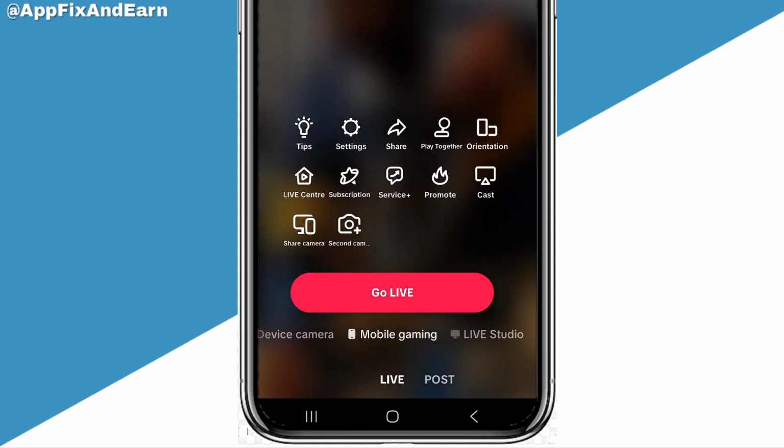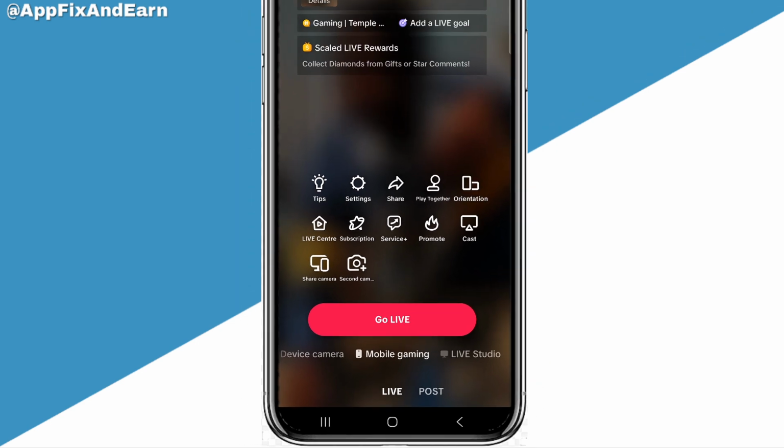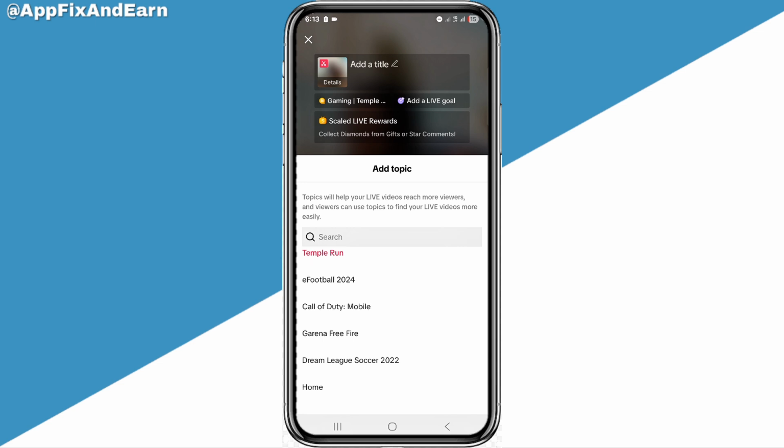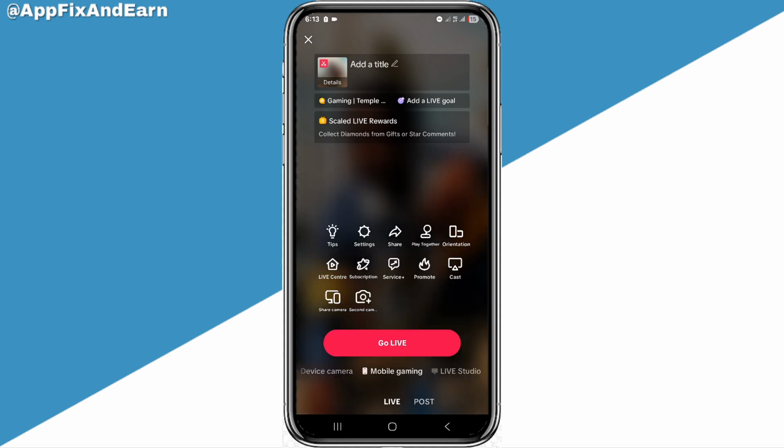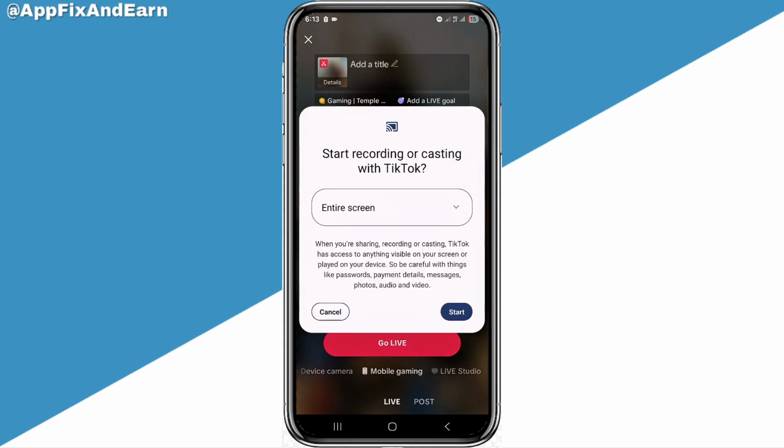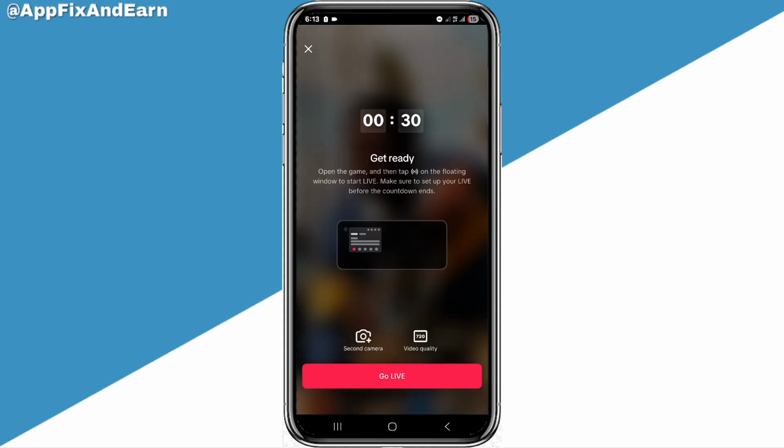Of course, you're not going to go live showing your face and doing the tap whole thing. So this is what you need to do. Click on add topic like this and select the type of game you want to go live with. Yes, you're not going to actually play the game. All you need to do is select the game. I'm going to select a simple game like Temple Run. Then I'm going to click on go live. You need to click on start in order to start going live. Right here on the screen, you can see where it says go live at the bottom, so you simply click on go live and you start going live.